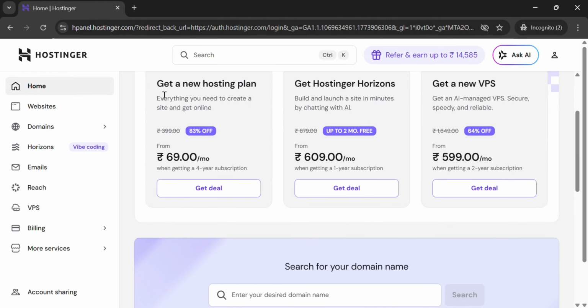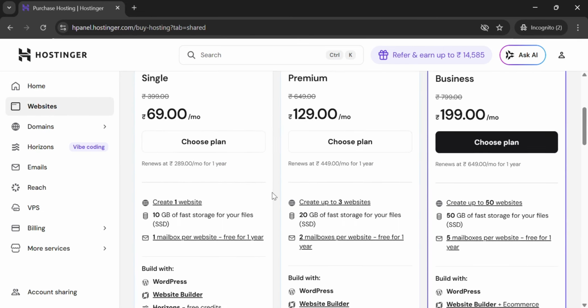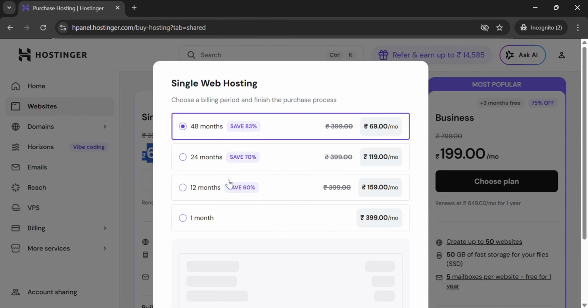So firstly, we will go with the hosting plan. Right on the home page, you can see get a hosting plan, everything you need to create a site and get online. This starts from 69 rupees, but you really have to go inside to understand how the 69 works. For example, if you want to build a single website, you can buy this one at 69 rupees per month, but this only applies when you're taking it for 48 months, so that you get a discount of 83%.